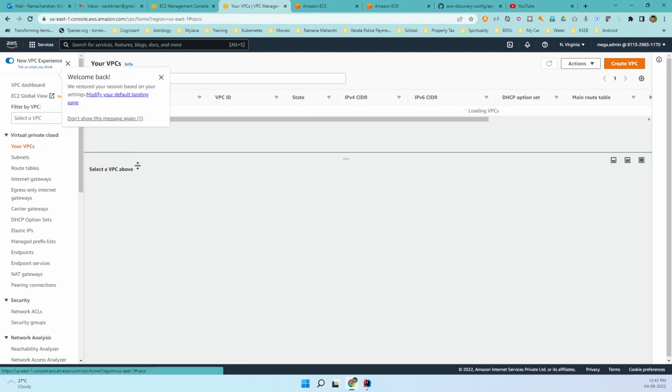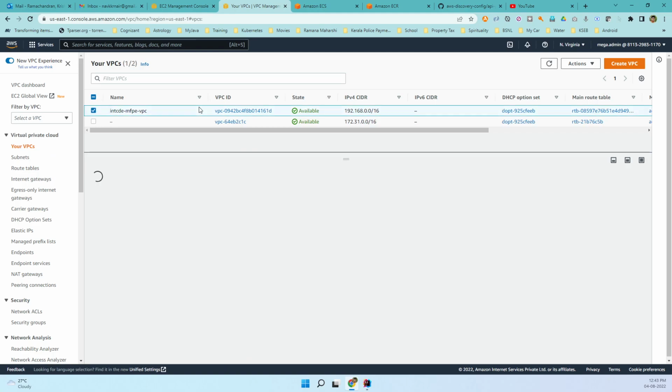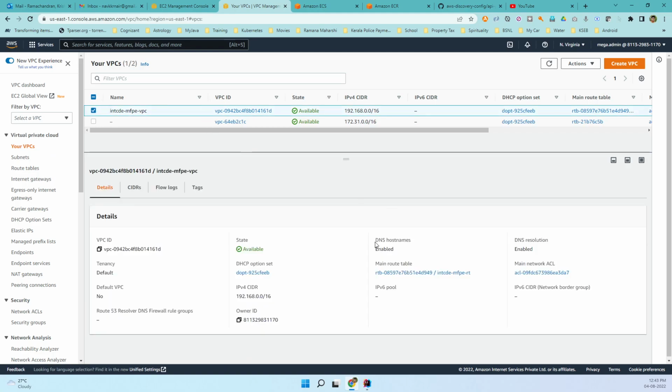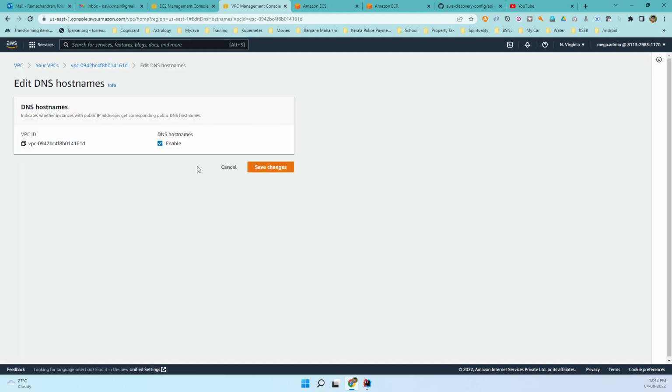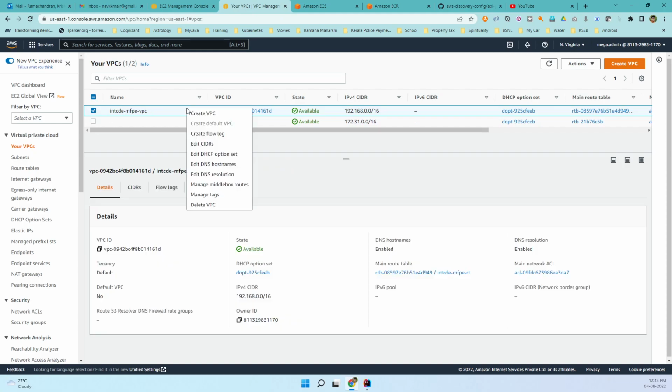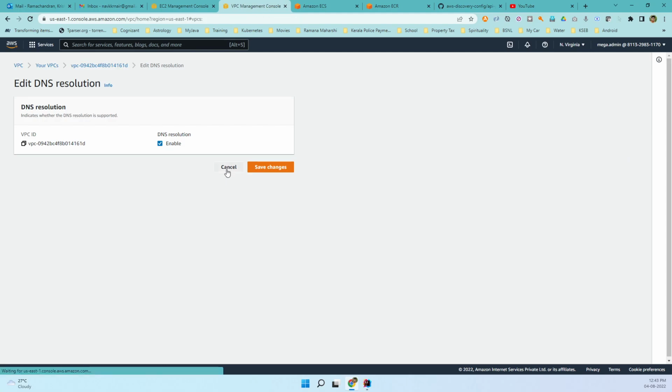When I created this custom VPC, I made sure that DNS host names is enabled as well as DNS resolution is enabled. So what I just did, I edited the DNS host names. Make sure that it is enabled as well as the DNS resolution also. Please make sure it is enabled.